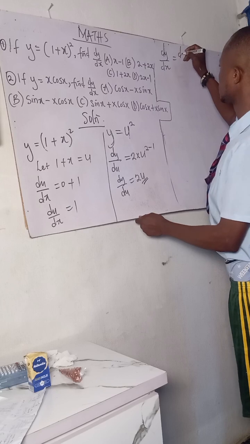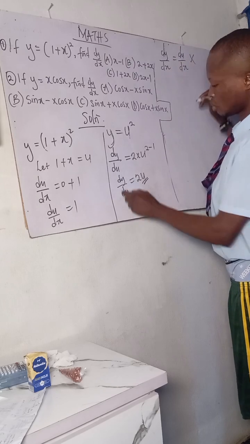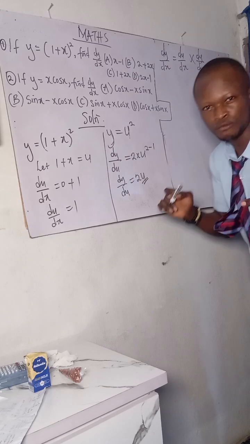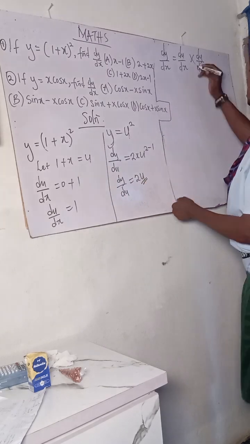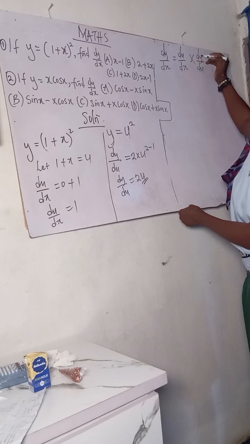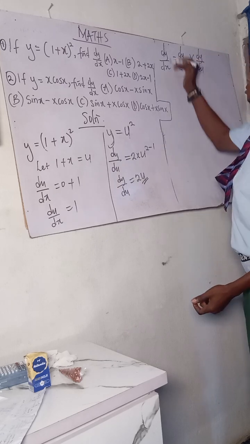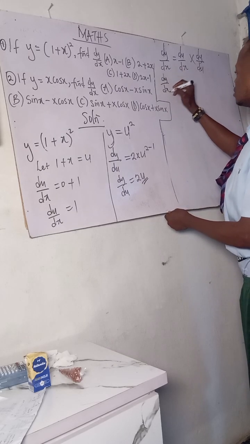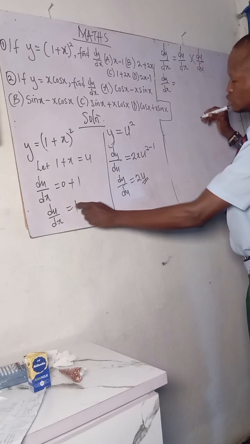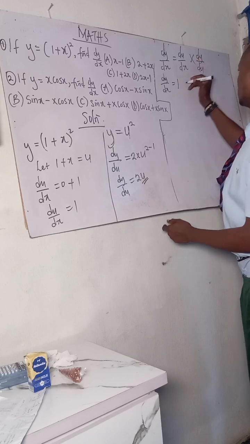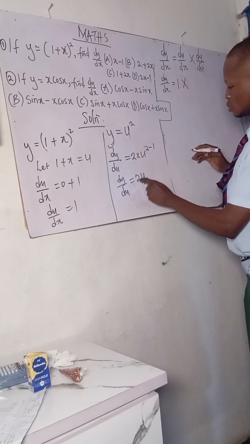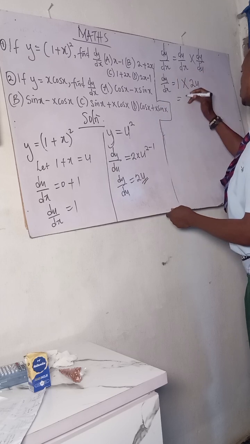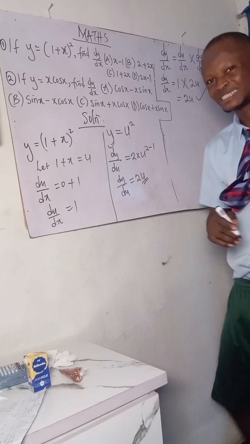So my dy/dx will be equal to, see something. The first one was du/dx, times the second one, dy/du. If you look at it well, if you cancel du and du, what you have is dy/dx. You know that it is correct. But don't cancel it. So now my dy/dx equals du/dx, which is 1, times my dy/du, which is 2u. Multiply them together. 1 times 2u will give me 2u. Now the answer is supposed to be this. That is the answer by the way.